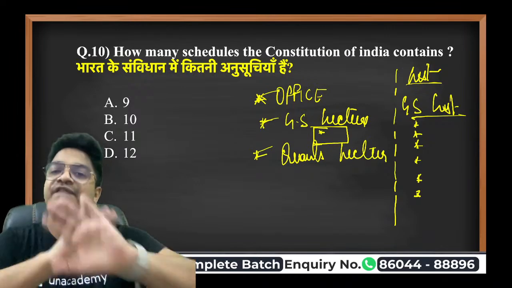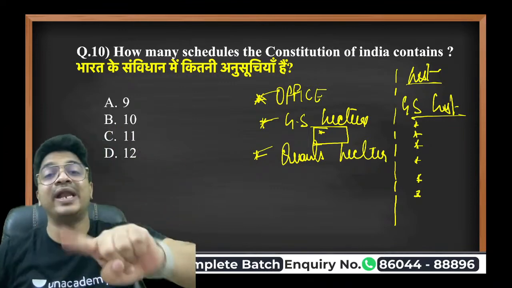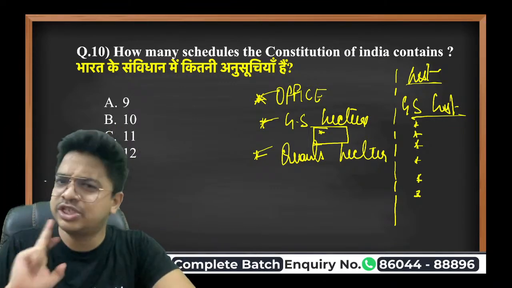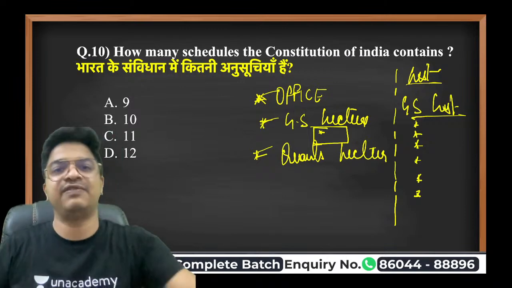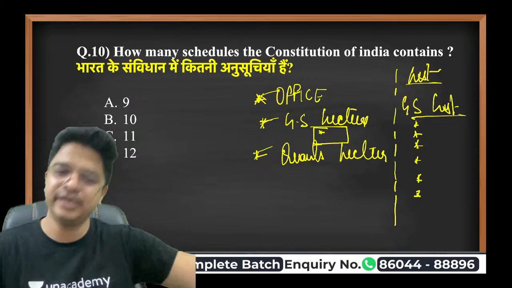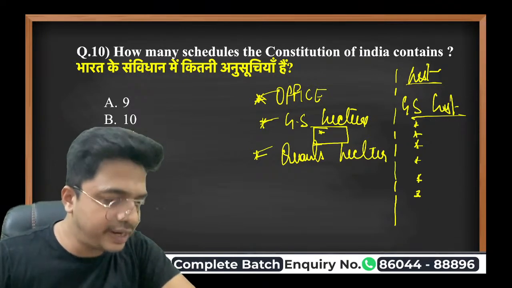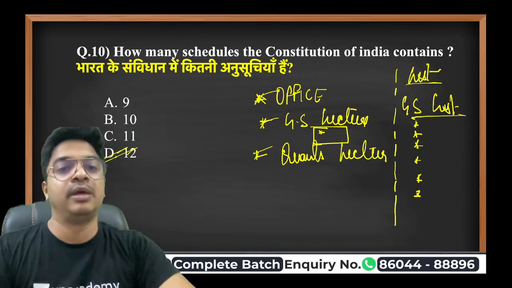So what they did was, wherever you want a list, it is always fed into one kind of schedule. So schedules are nothing. They're actually the places wherein we dump our lists of various articles. Understood? So we have 12 schedules as of this moment. Very good here. Very good. Next one.